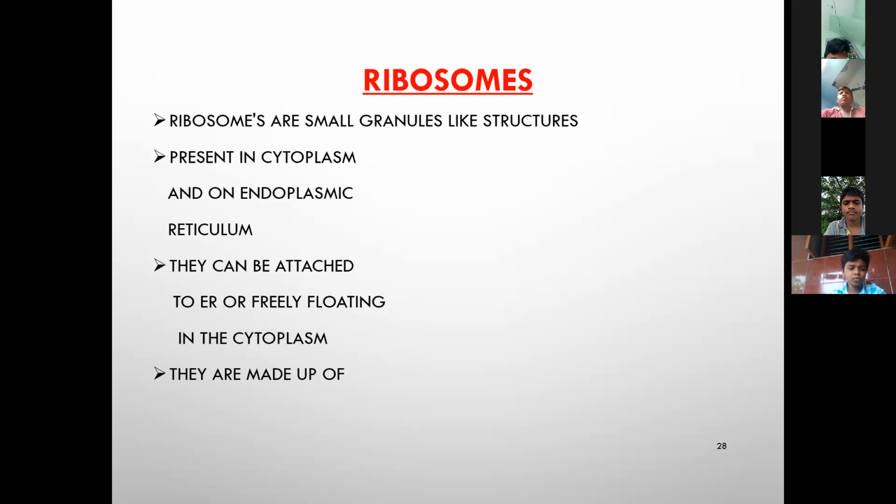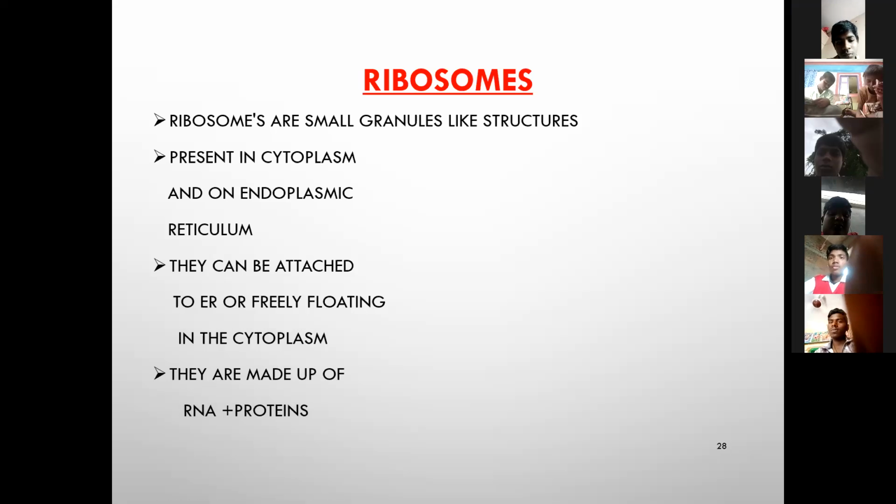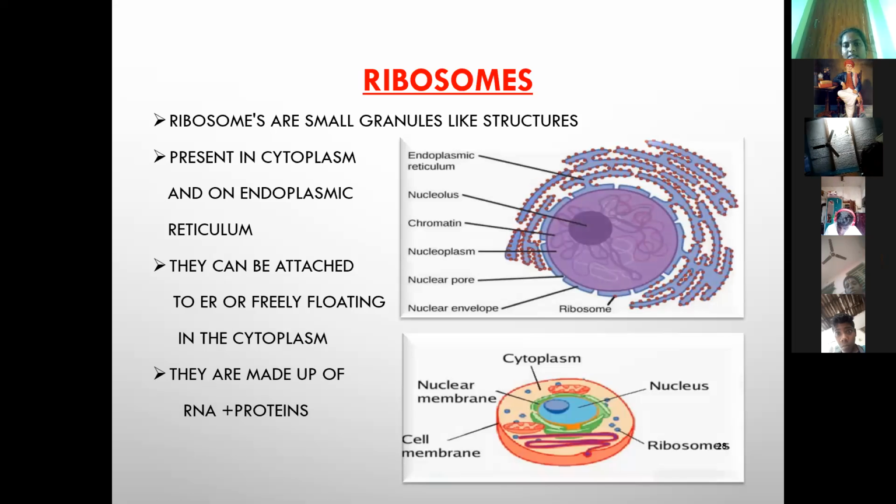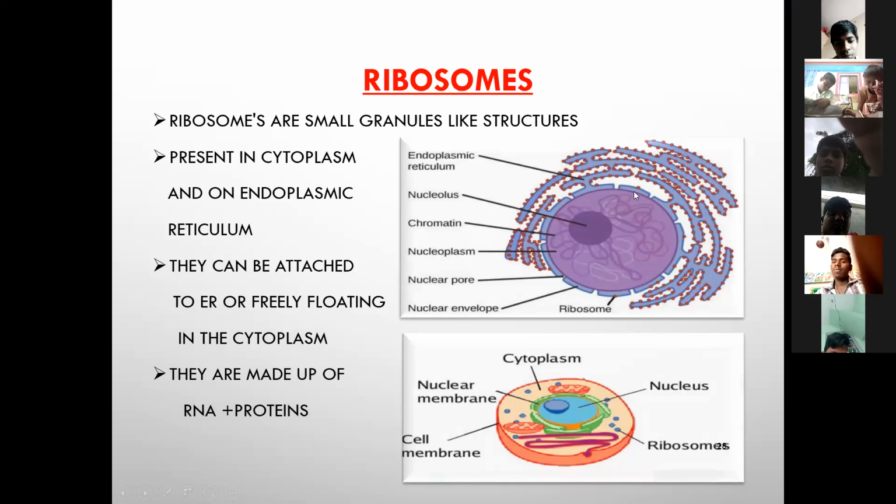Next, they are made up of RNA and proteins. RNA means ribonucleic acid. This is the ribosome. This is the attached ribosome, a small granule-like structure.